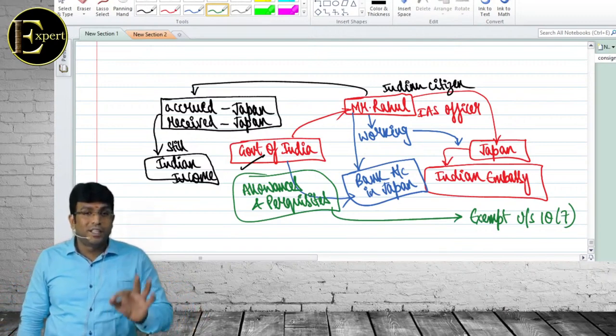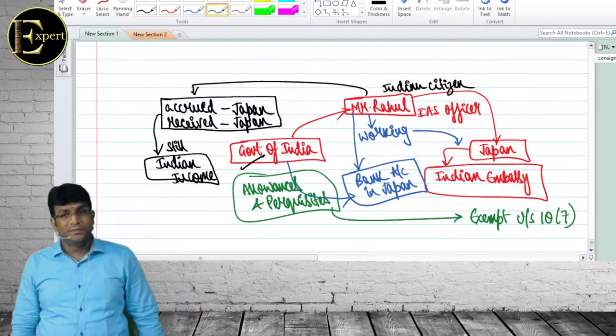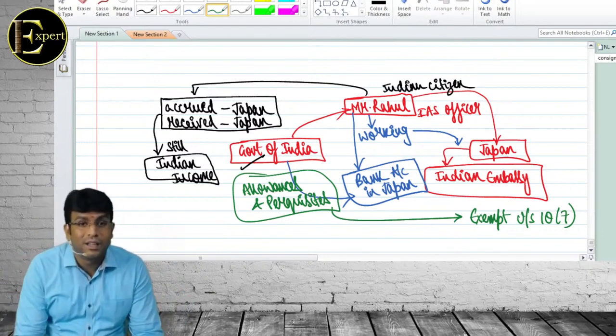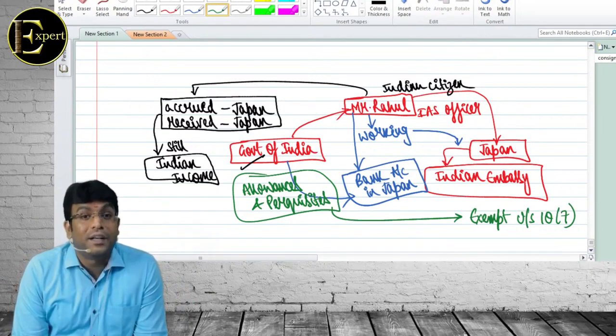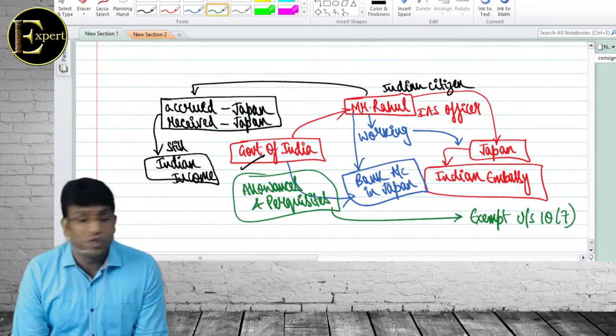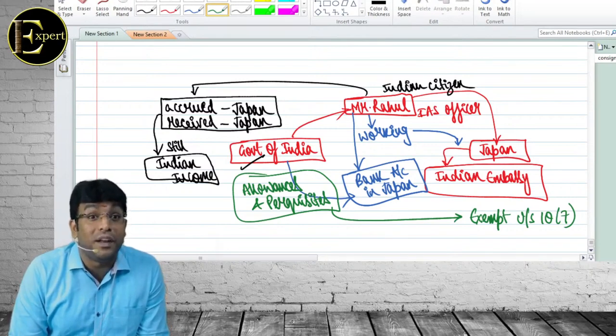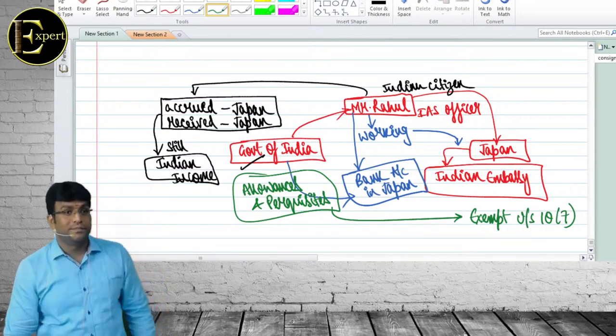House rent allowance, treatment is different. Rent-free accommodation, treatment is different. Children education allowance, 100 per month per child, maximum 2 children. But if the employer provides education in his own school, 1000 per month per child, and no limit on the number of children. Enjoy. I mean, that is the concept.